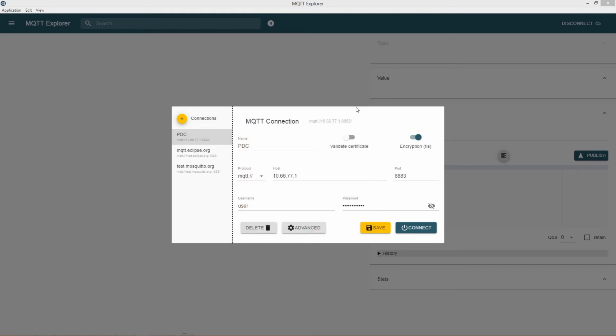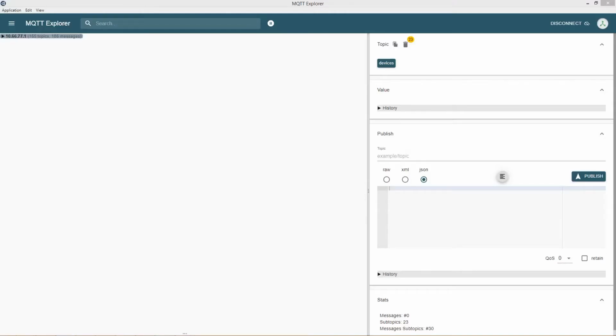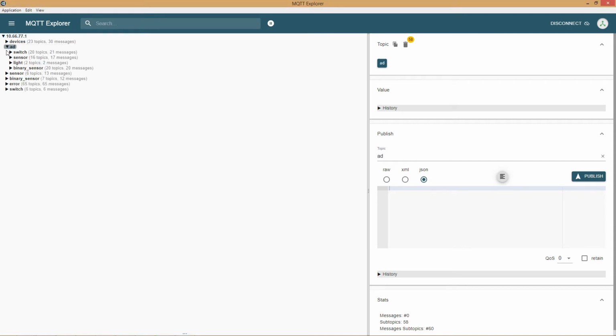Once I connect with my credentials and say that I want to subscribe to the root level topic, all topics are created in a tree hierarchy and root is the very beginning. With that, we would see all the current messages in the broker. The first topic we will look at is AD. That's my auto discovery node and nothing to do with Active Directory. Har har, a nerd joke there, and we wonder why we were mostly single.